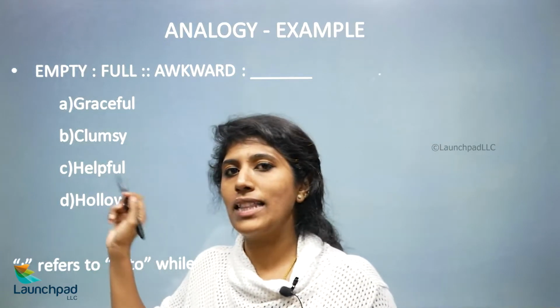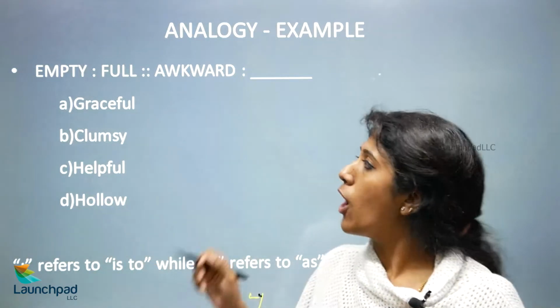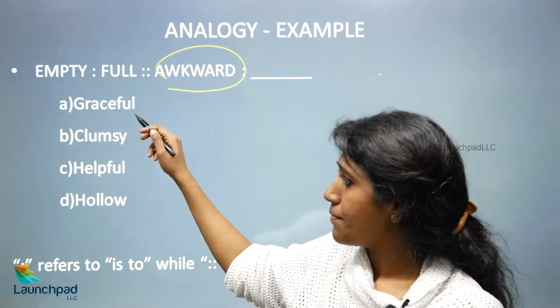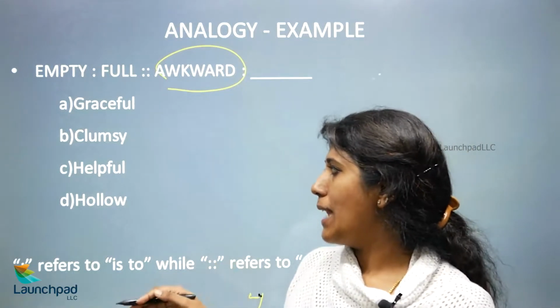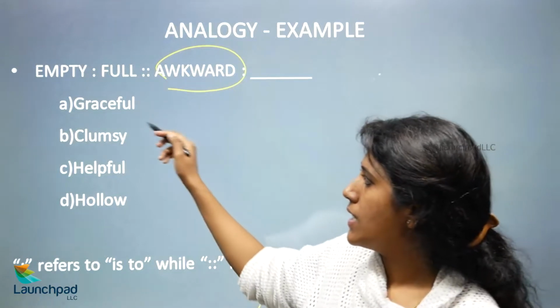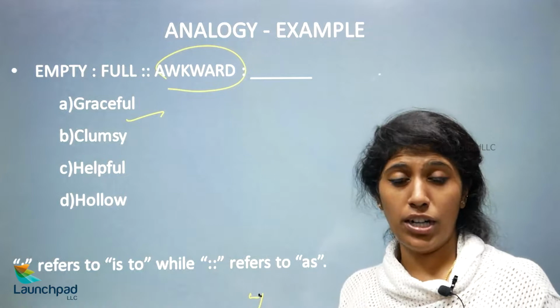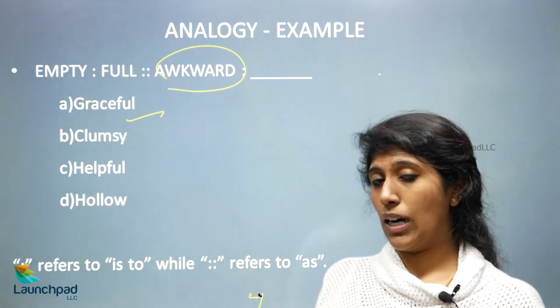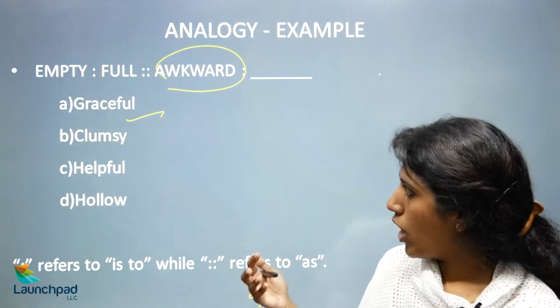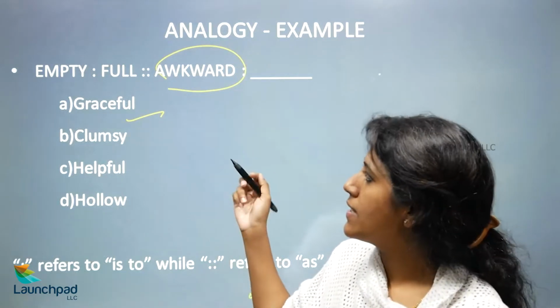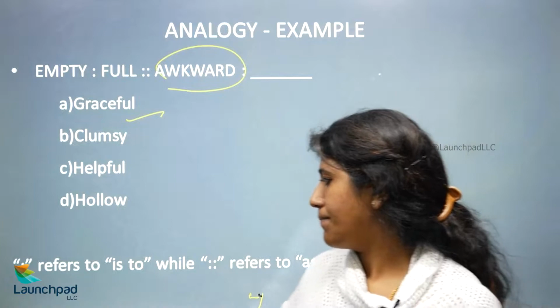So the second pair should also be opposite for awkward. The opposite of awkward is graceful. Clumsy, helpful, hollow are not the answer. Awkward means being in a very uncomfortable situation, but graceful is feeling good in a situation. So that is the antonym for awkward.